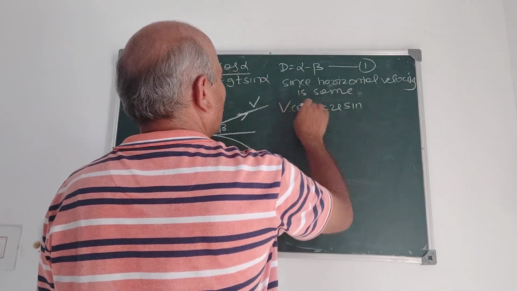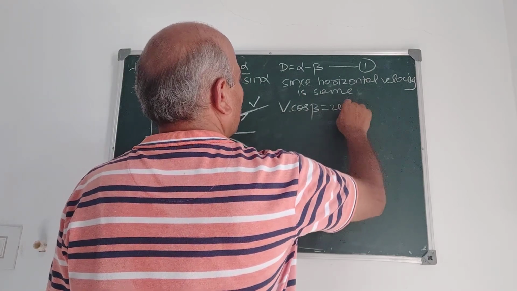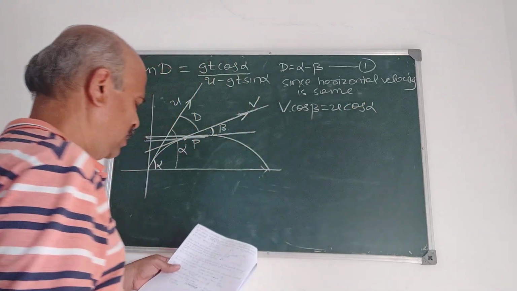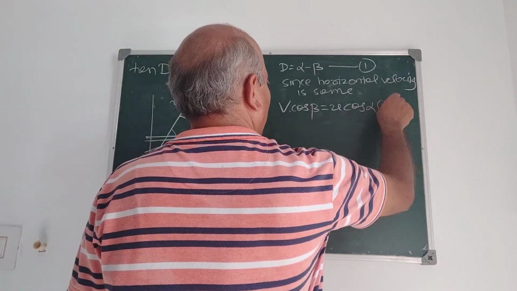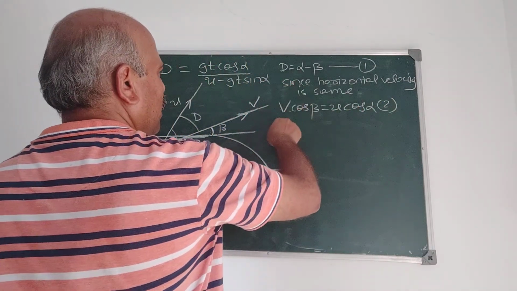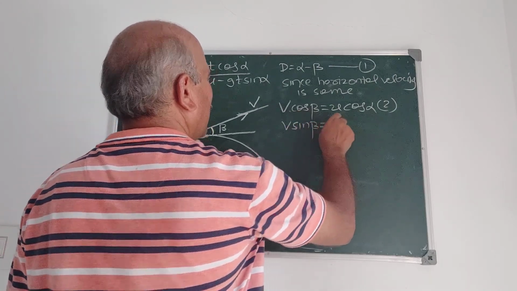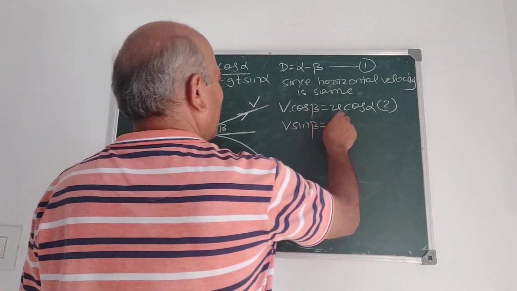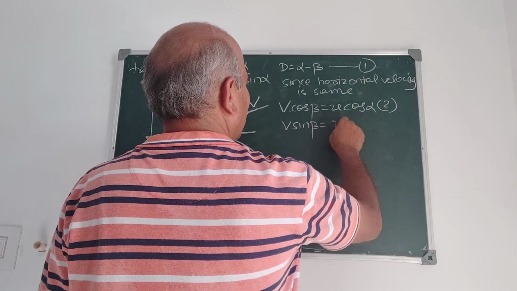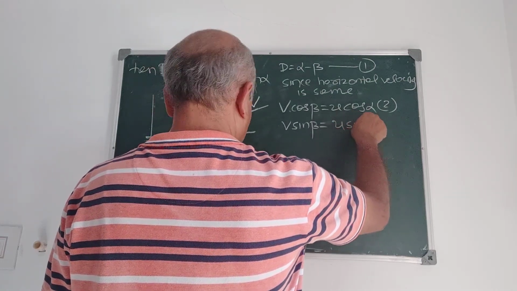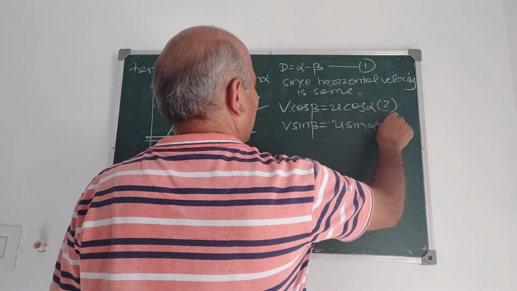V cos beta is U cos alpha. Correct? This is 2. And what is the vertical component of the motion? V sin beta is U sin alpha minus gt.